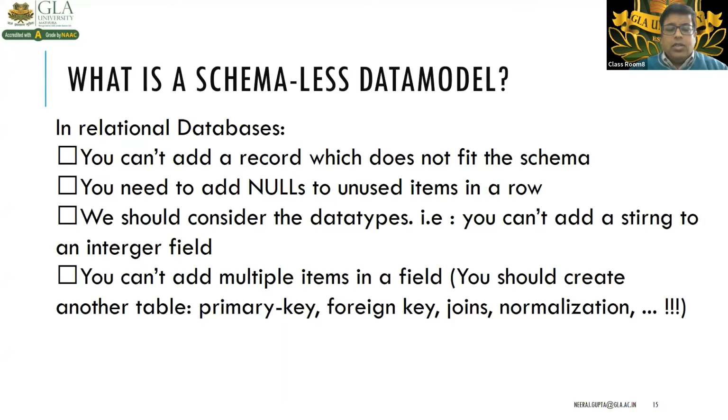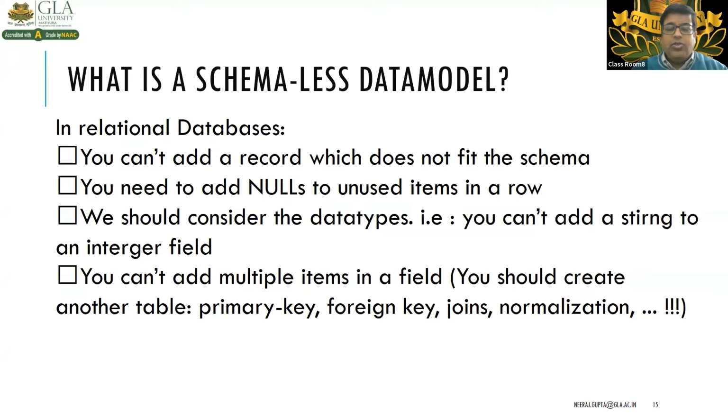Or, you cannot add multiple items in a field. As you know, there is a concept of a multi-valued attribute, but a multi-valued attribute will be treated in a relational database as a separate table, remember? So you cannot add multiple items in a field.